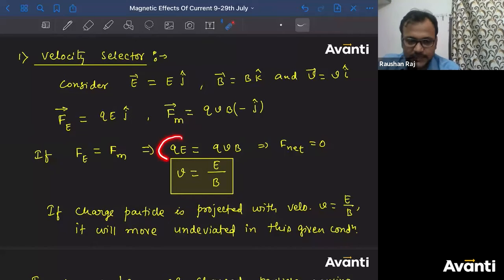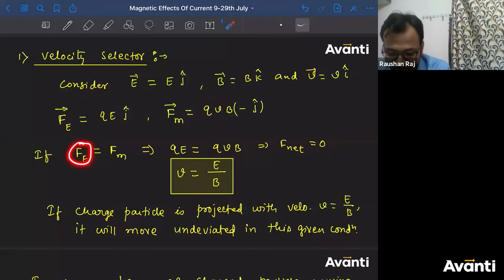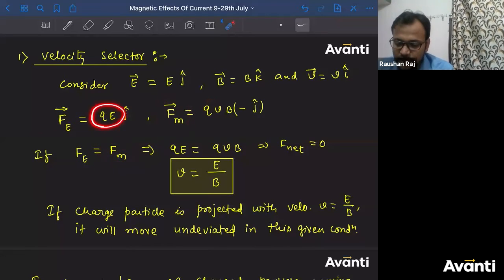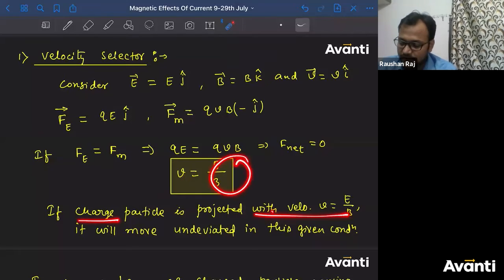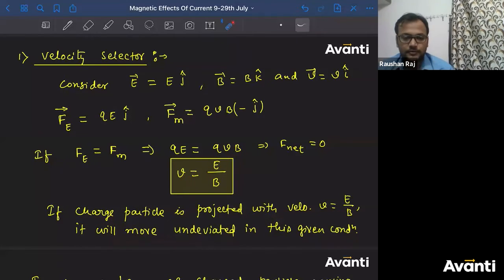So Fe का value यहां रखा and Fm का value यहां रखा. बच्चा, don't you think about this? Like, don't you know about what is the meaning of Fe here? Fe का मतलब क्या? Magnitude of Fe vector. Fm का value क्या? Meaning क्या? The magnitude of Fm vector. And what are the magnitudes? QE and QVB. So I have equated them. I got a velocity v. So under this velocity, if charged particle is projected with velocity v, then it will move undeviated. यही part आपको समझना है.